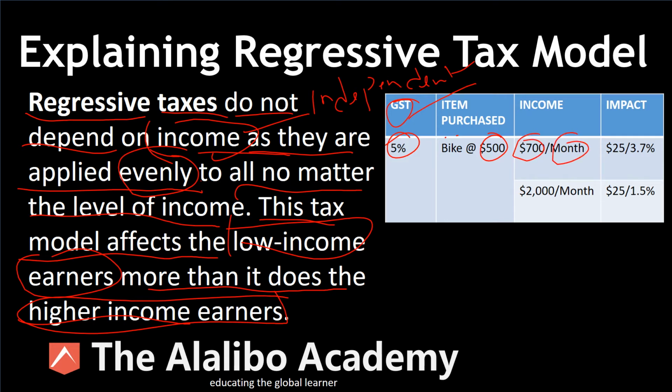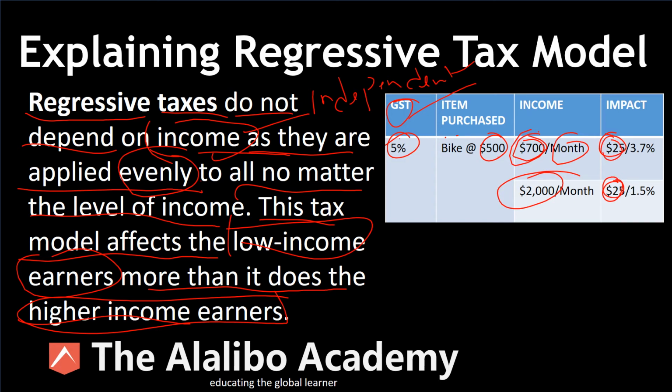Paying 5% of $500 is $25. Now, $25 is also paid by the second person who buys the bike at $500 at 5% taxation. The second person makes $2,000 a month. The first person makes $700 a month. They both pay $25 at 5%.